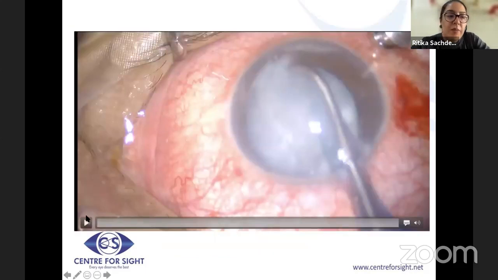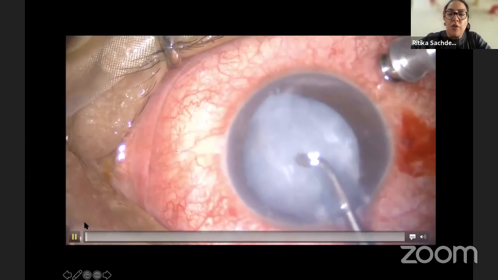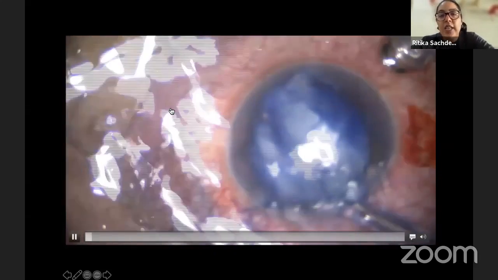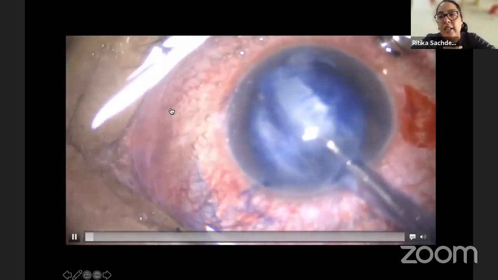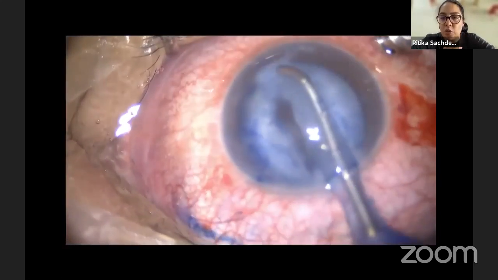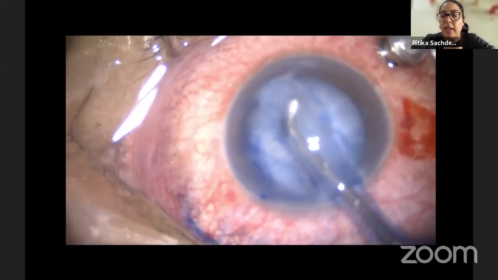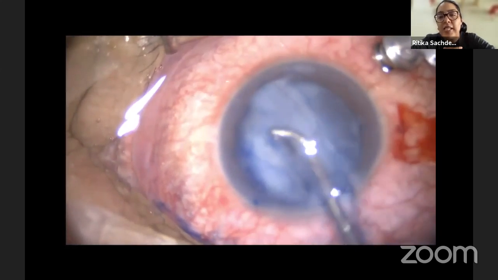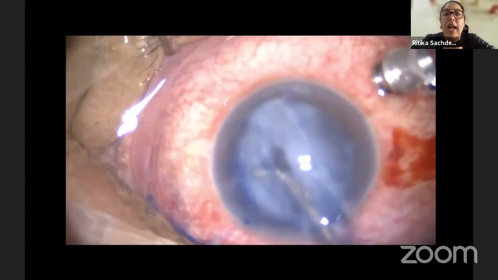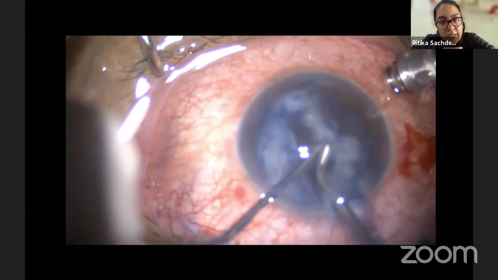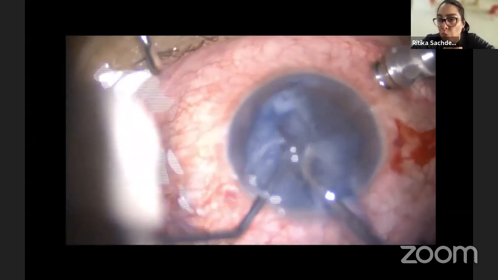Now, something which has become very popular is the use of pars plana technique for managing rents. You see here, this is a traumatic cataract with an anterior and a posterior capsule rupture. The coaxial IA is being used to aspirate the cortical matter because it's soft, but we are not able to aspirate because it is admixed with vitreous. At this point, again, we don't want to be aspirating vitreous without cutting it. So this is not the right approach.